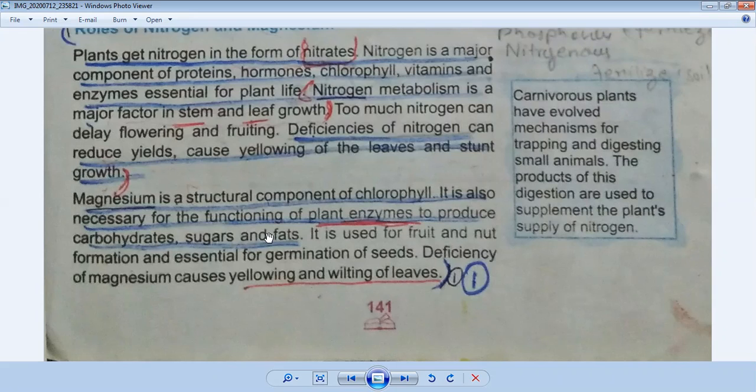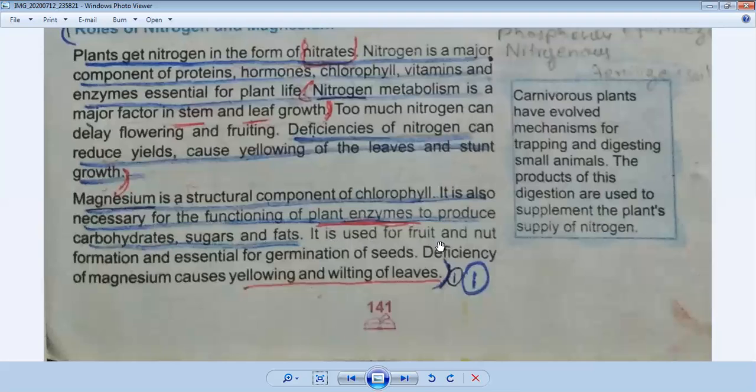It is an important component of chlorophyll, and it is important for the functioning of plant enzymes which produce carbohydrates, sugars, and fats for the body of a plant. It is used for fruit and nut formation and essential for germination of seed. It is another role of magnesium in the life of a plant.